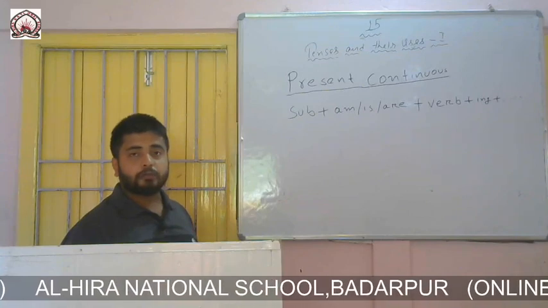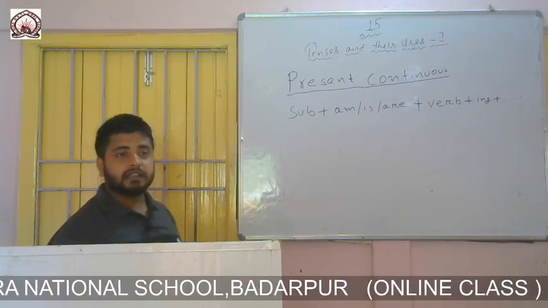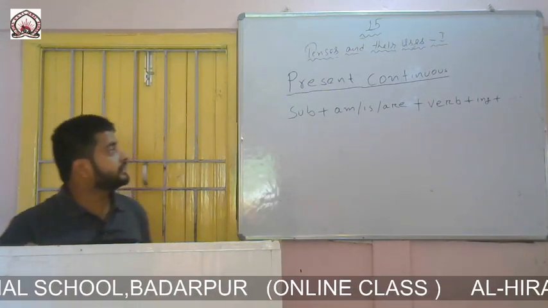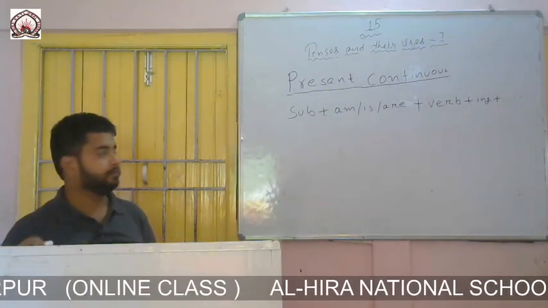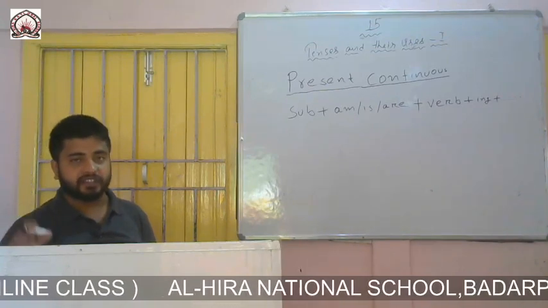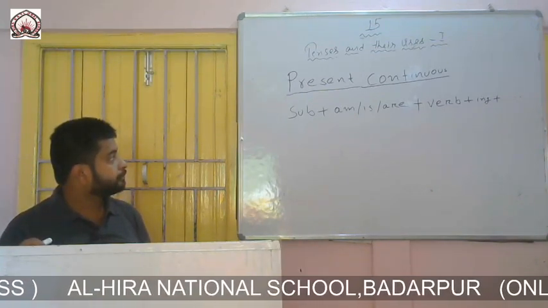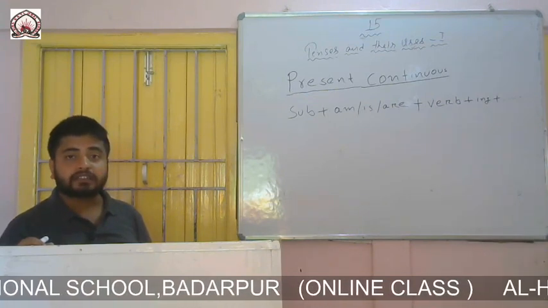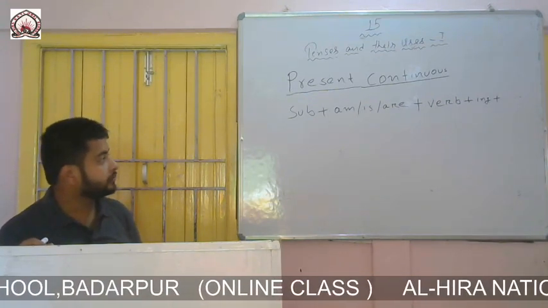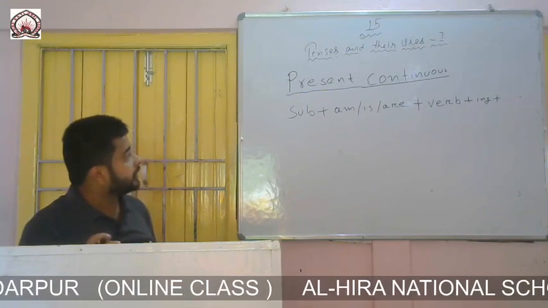The formation of present continuous assertive is subject plus am, is, or are, plus verb plus ing, plus the rest part of the sentence. I will explain it with a few examples, so please look at the board.